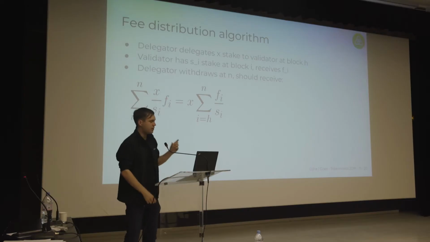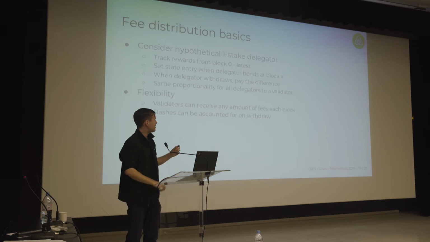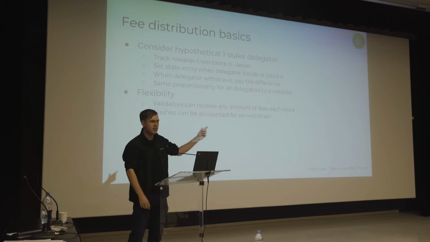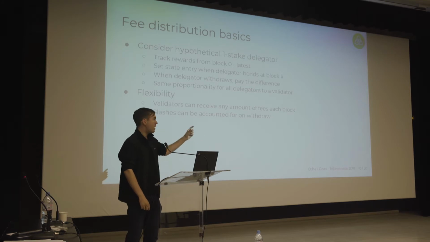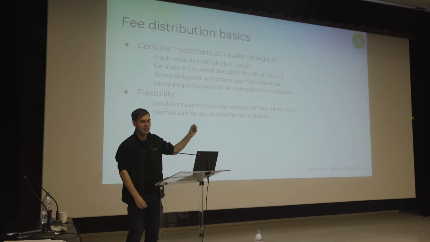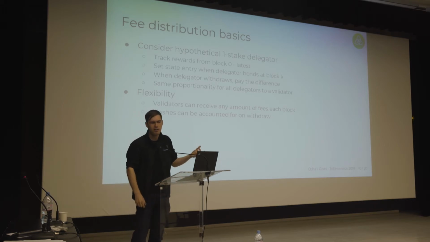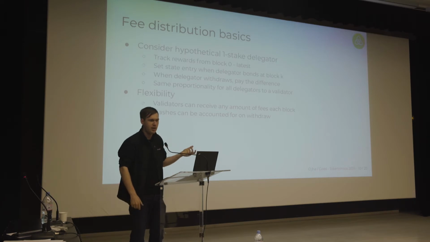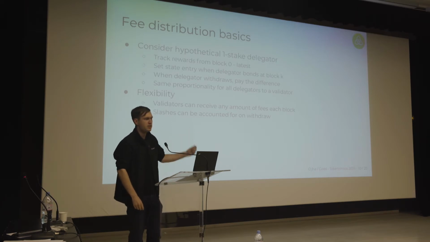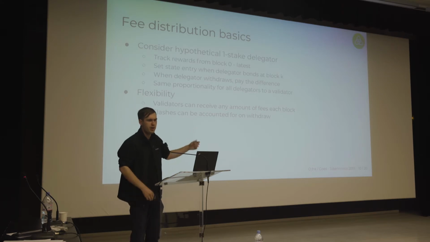The reason we can do that is because all of the delegators to a particular validator receive some constant quotient of rewards per unit stake multiplied by their stake, because all the rewards are stake proportional. So we enforce that. We do not allow validators to price discriminate, you could say. Validators have to pay all their delegators proportional to the stake to which that delegator is contributing to their voting rights.